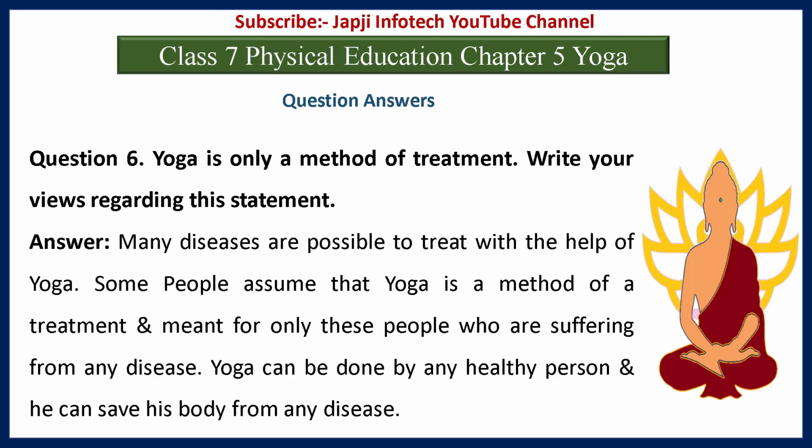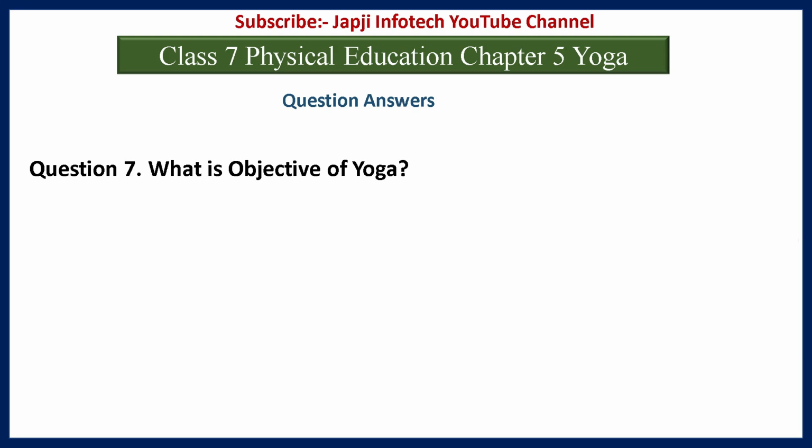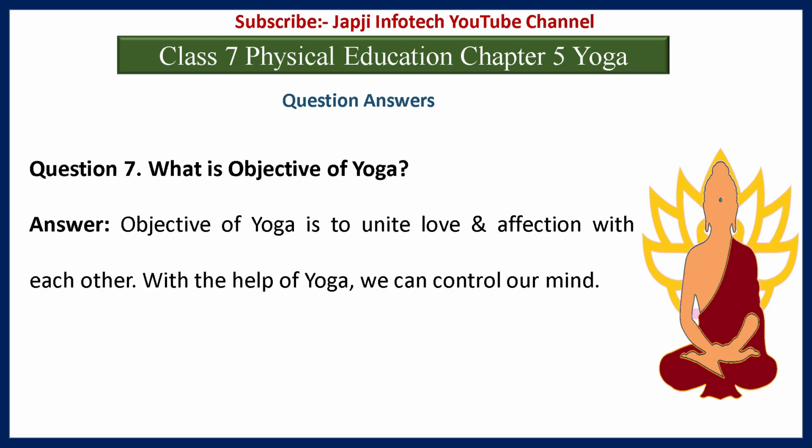And the answer is, many diseases are possible to treat with the help of yoga. Some people assume that yoga is a method of treatment and meant for only those people who are suffering from any disease. Yoga can be done by any healthy person and he can save his body from any disease. Seventh question is, what is the objective of yoga? And the answer is, the objective of yoga is to unite love and affection with each other. With the help of yoga, we can control our mind.